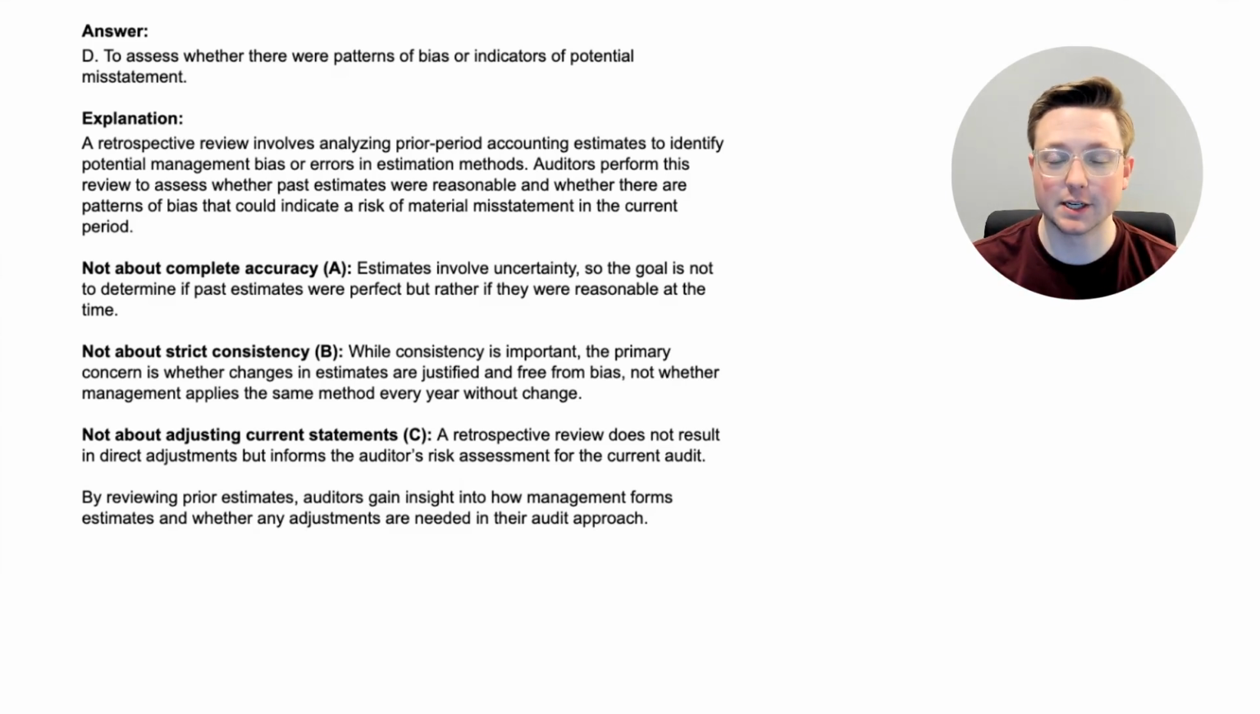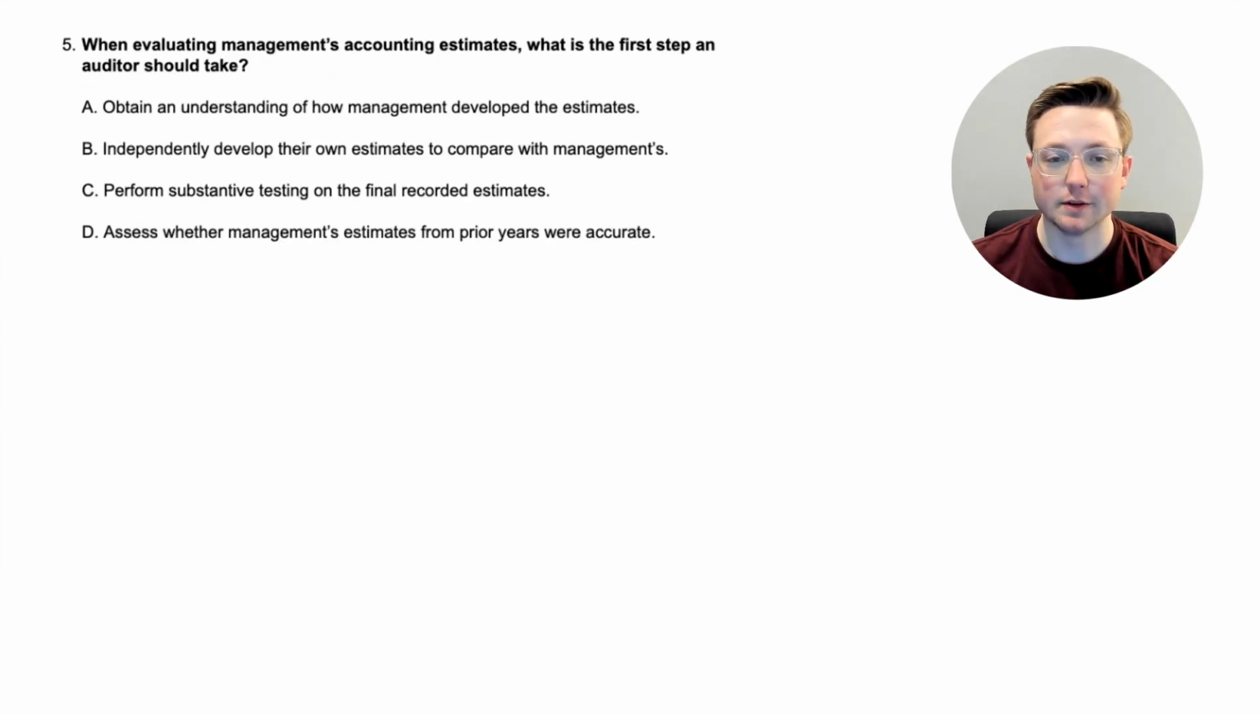All right, let's go to the next question. All right, here we are at question 5. When evaluating management's accounting estimates, what is the first step an auditor should take? Okay, let's go through the options. Option A, obtain an understanding of how management developed the estimates. Option B, independently develop their own estimates to compare with management's. Option C, perform substantive testing on the final recorded estimates. And option D, assess whether management's estimates from prior years were accurate.